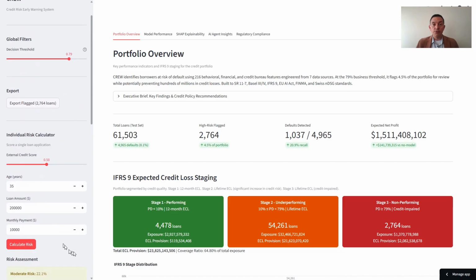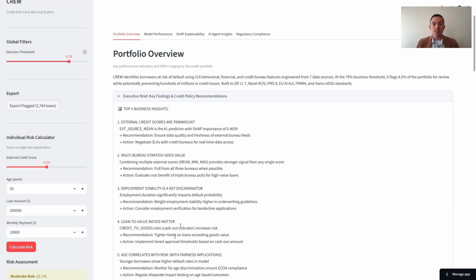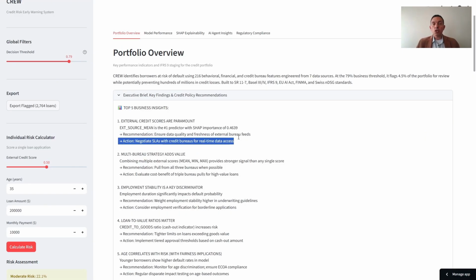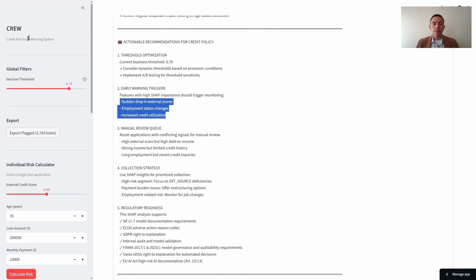For any model reviewer, Tab 1 is the risk manager's morning briefing. Here, among these business insights, the most important AI agent finding is this one. So, bureau data quality is paramount. And the most operationally powerful recommendation: do not wait for a missed payment. Monitor these 3 signals in real time. When they occur, flag the borrower. That is the early warning in Crew.